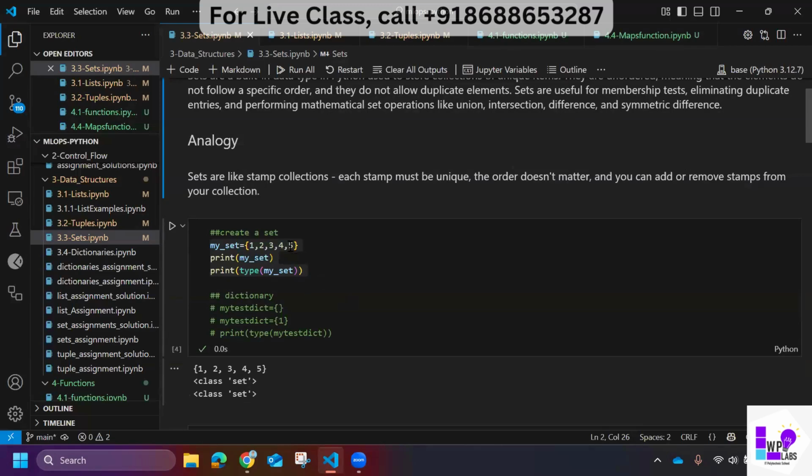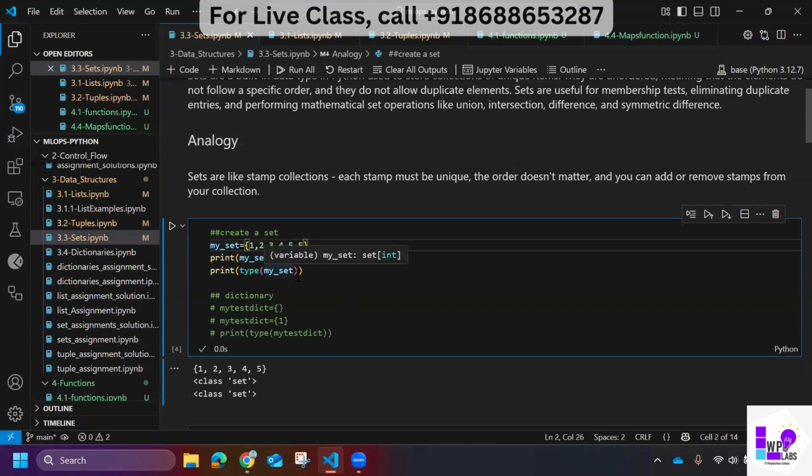What do you mean by repeated values? Let's say there is a 5 two times. A set doesn't like it. A set will simply ignore this. So this is its default nature.